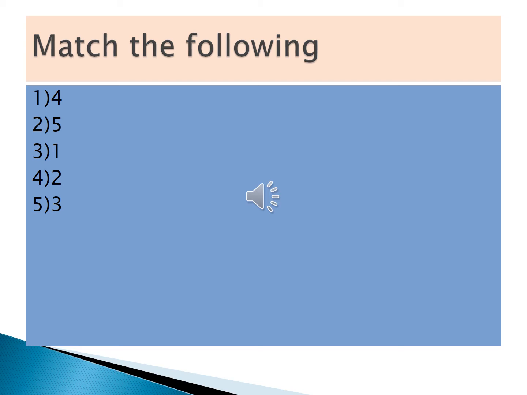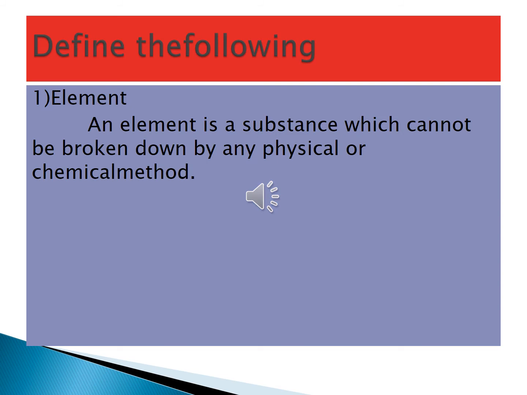Okay, then next, define the following. What is the first question? Element. Define element. Now listen, the answer is there. Look at the answer and write fast. Write neatly, children.